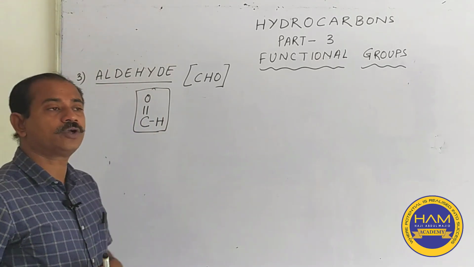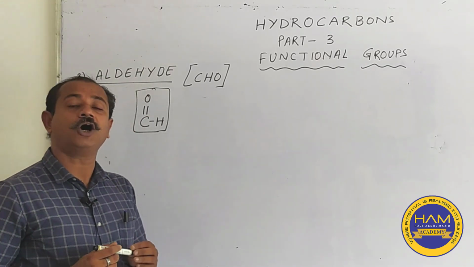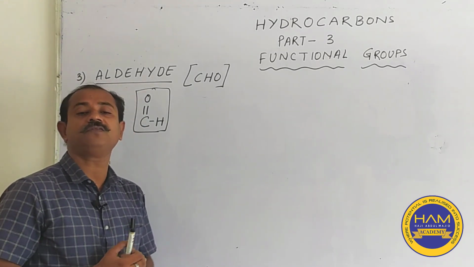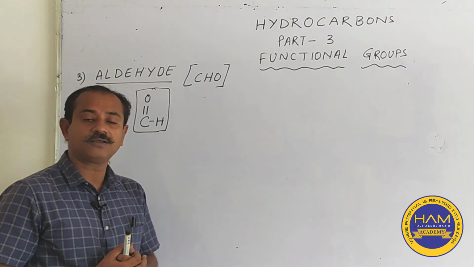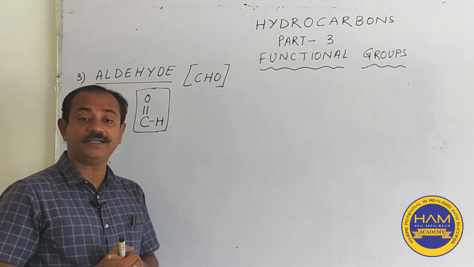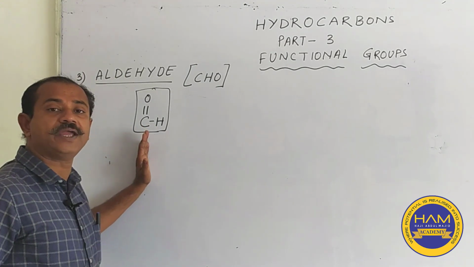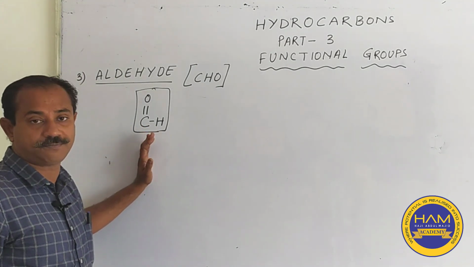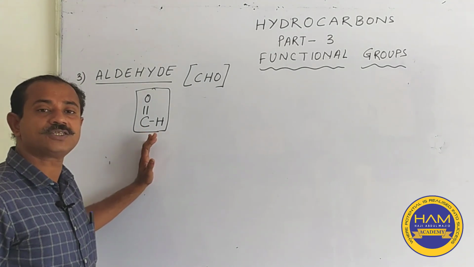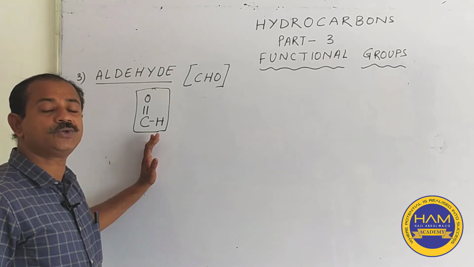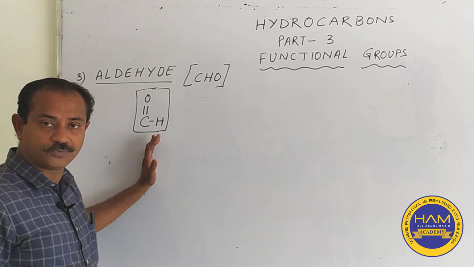When we were talking about halogens or alcohols, these can be added to any carbon in the carbon chain. But whenever we are talking about aldehydes, make sure that the aldehyde group is attached to the first carbon. It always attaches itself to the first carbon atom.